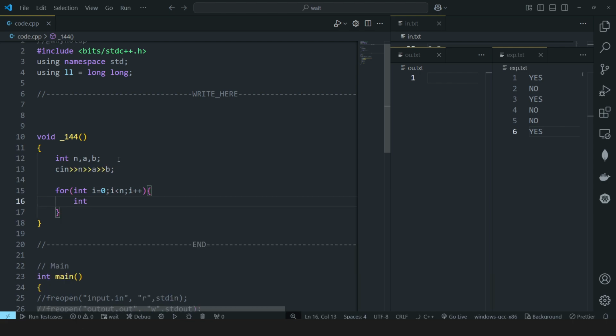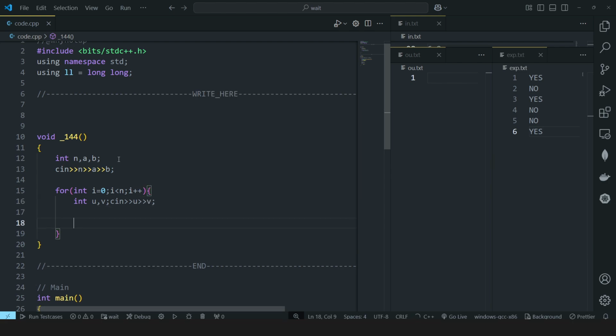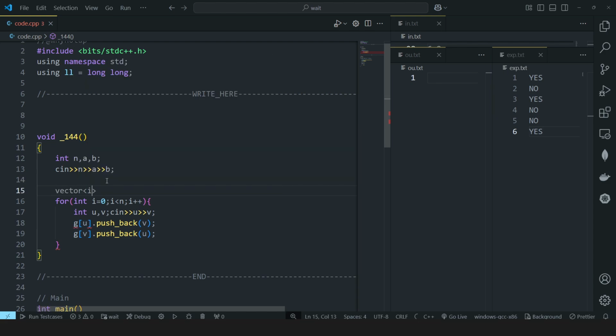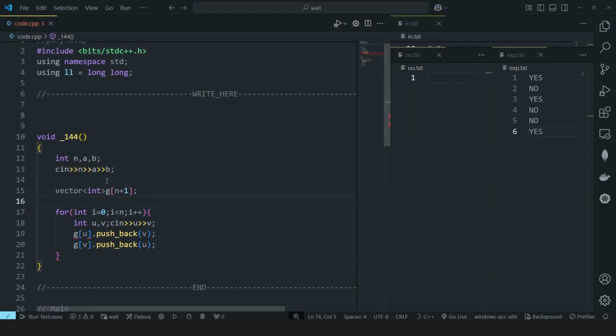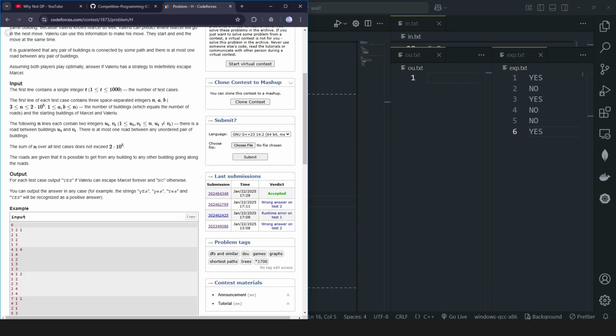Each line will contain 2 integers U and V, representing a bidirectional road between cities U and V. So I will just store them in a graph, say an adjacency list, like G of U dot pushback V, and then G of V dot pushback U, right? So let me also declare this here. So vector of, it would be an adjacency list, right? Let me give it a size of n+1, so I'll be using 1 based indexing everywhere. And also if you see, the inputs are also given in 1 based indexing only, from 1 to n.